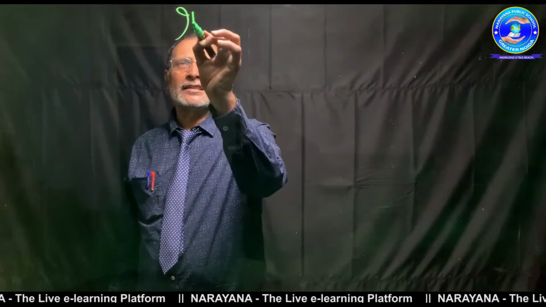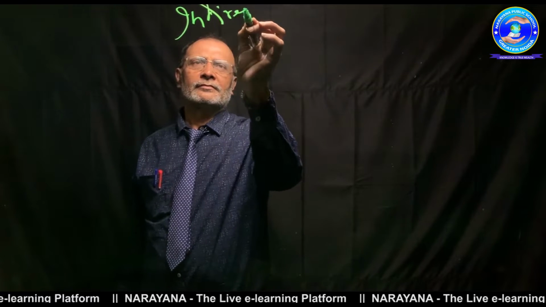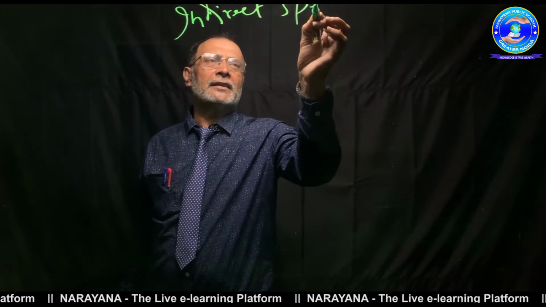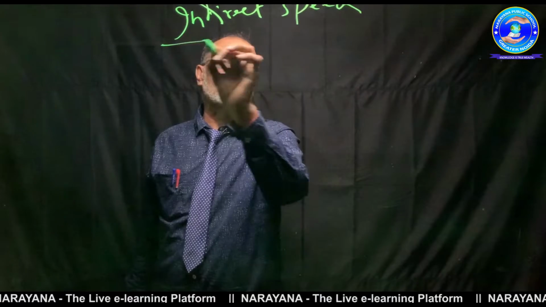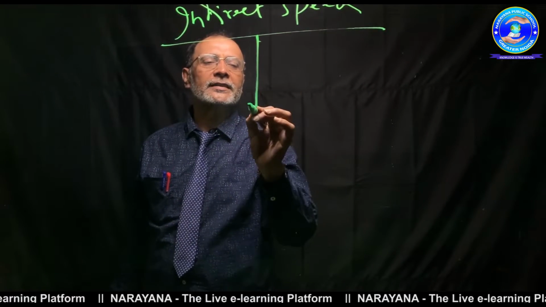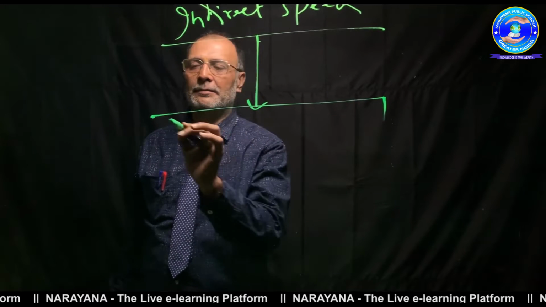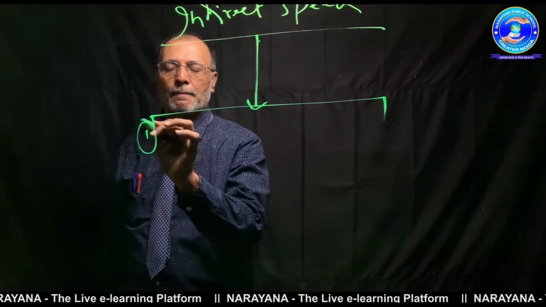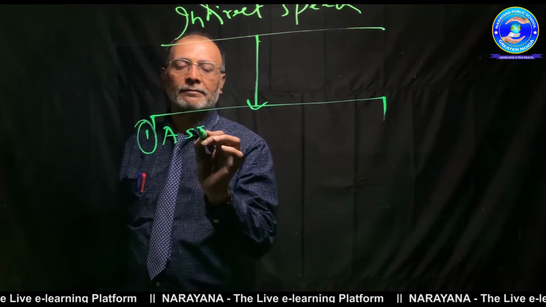Now see, indirect speech. You must remember that indirect speech always goes according to the statement. There are five kinds of sentences, and you must remember them. First is assertive sentence.